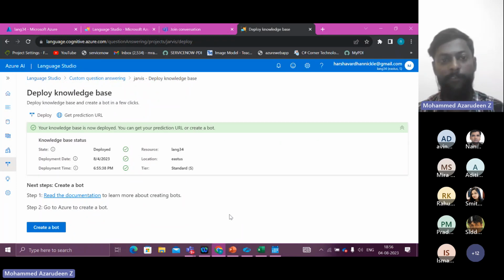And whenever I text in the bot, it will respond to me in a way that my friend would respond, right? So that we did. So you can do that also. Yeah. So your knowledge base is now deployed.